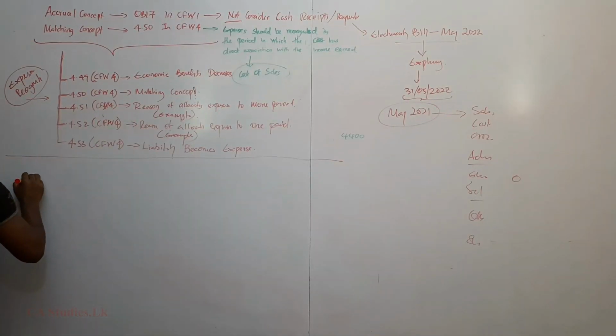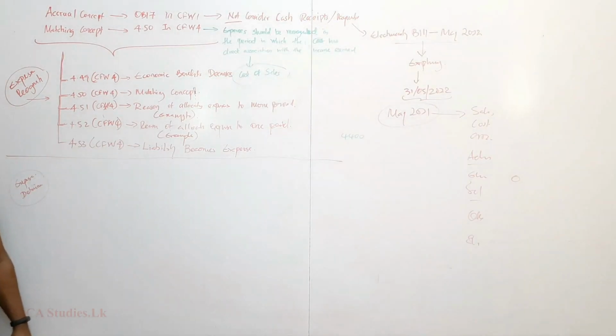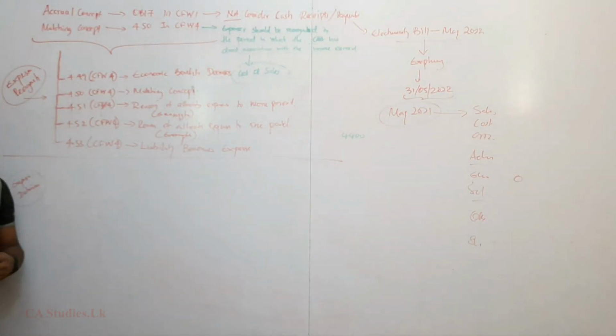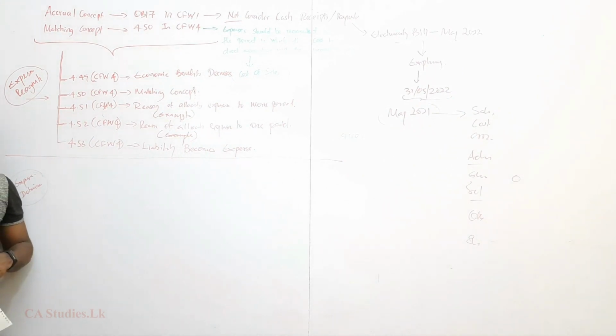expenses definition. When I was explaining the conceptual framework, I explained the definitions of expenses, income, assets, liability, and the equity. I know you are expecting me to tell now also, right? Okay, I will tell.